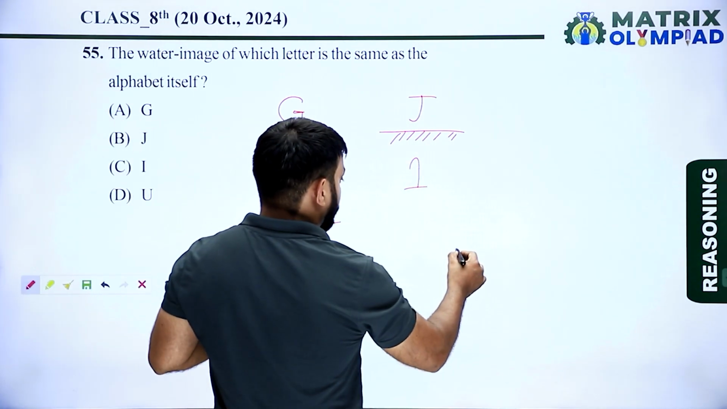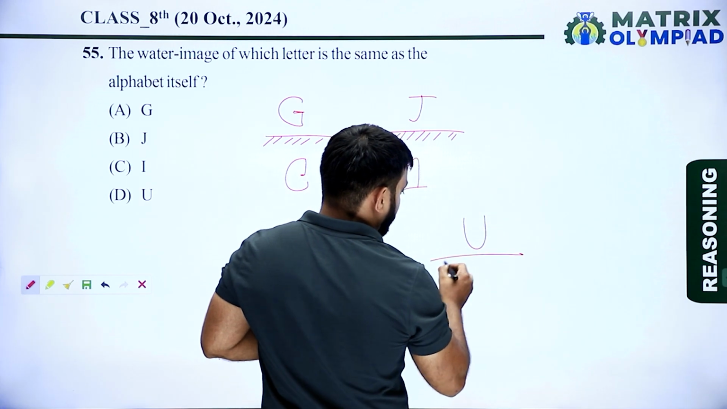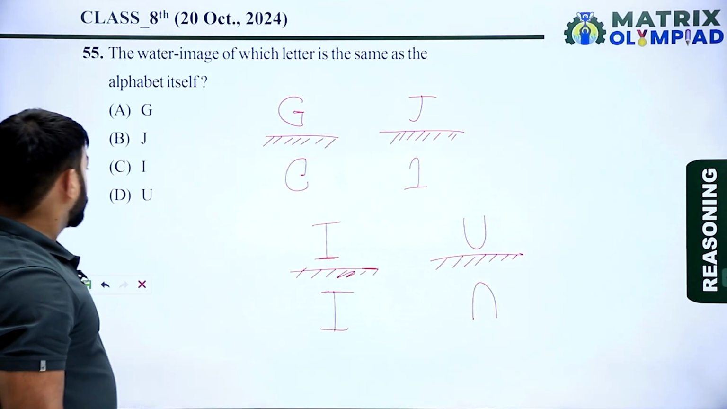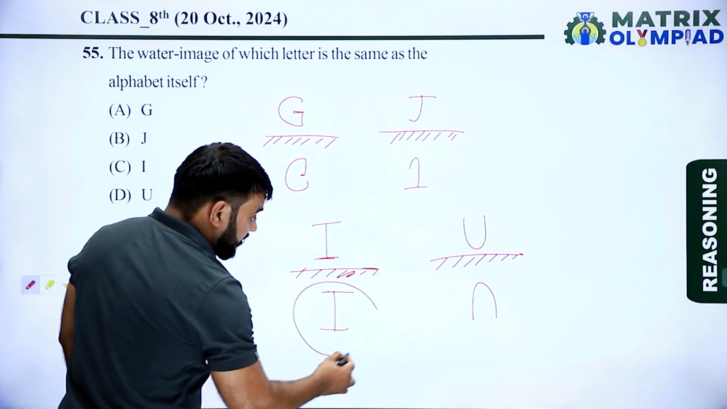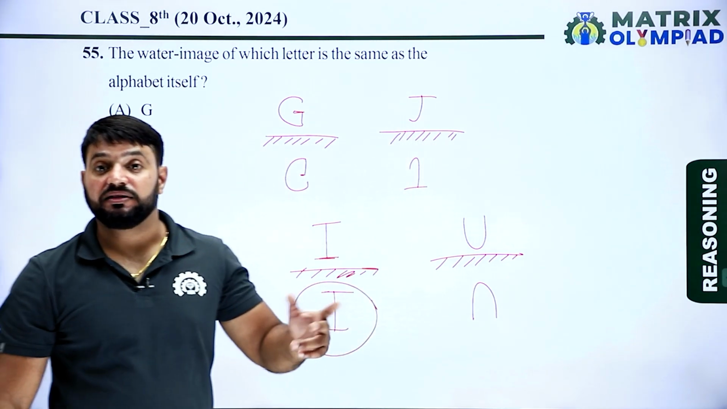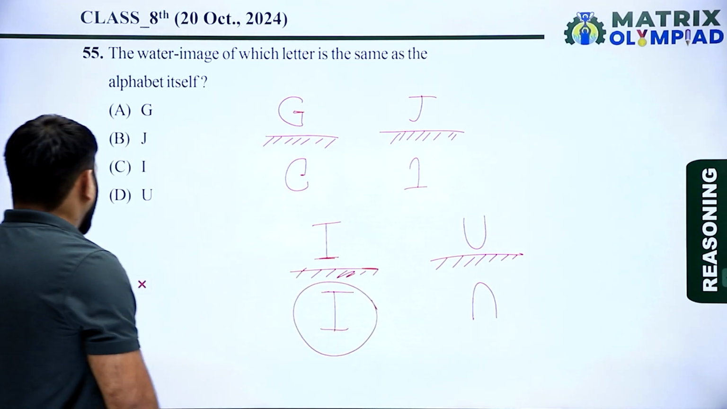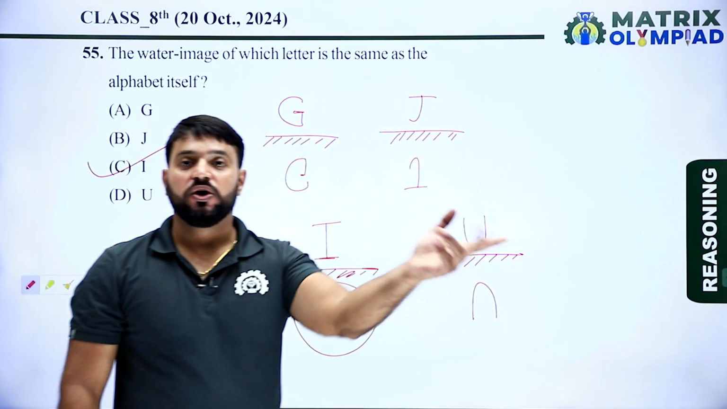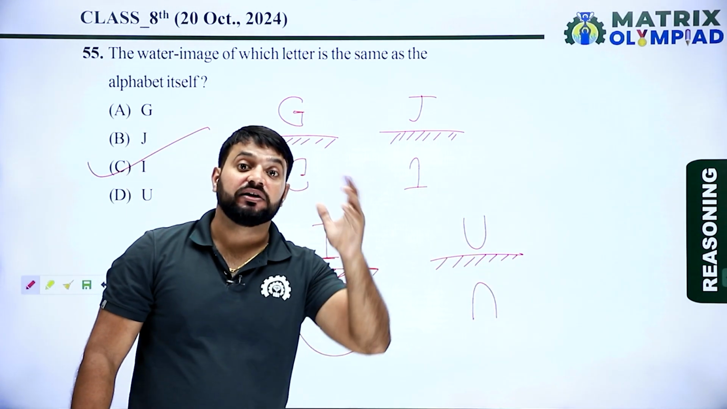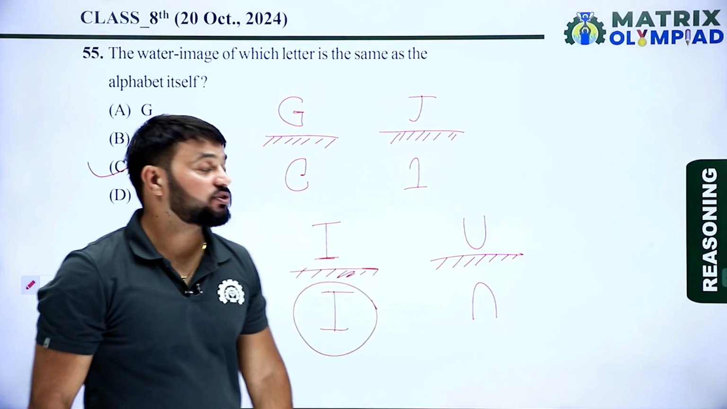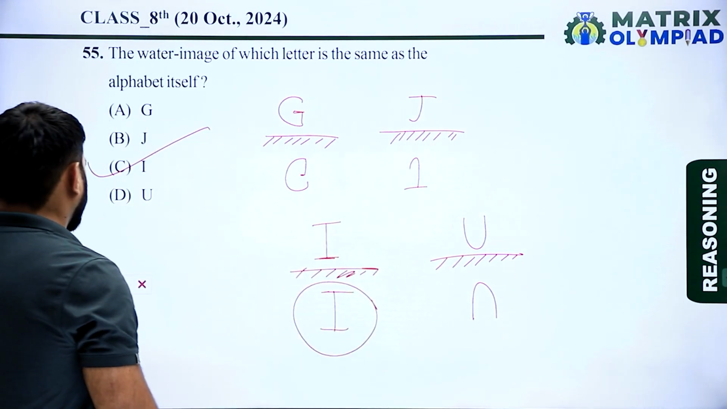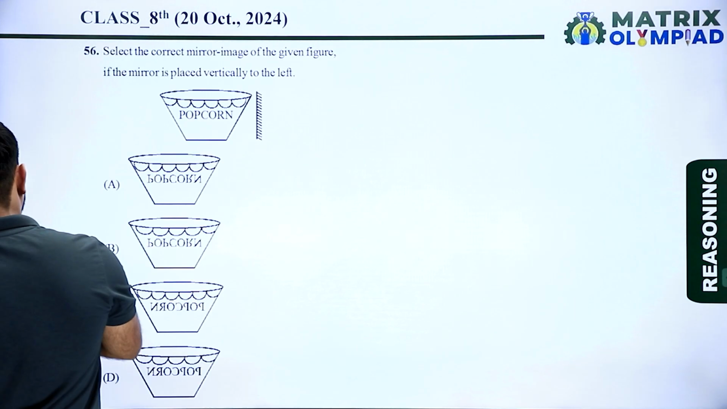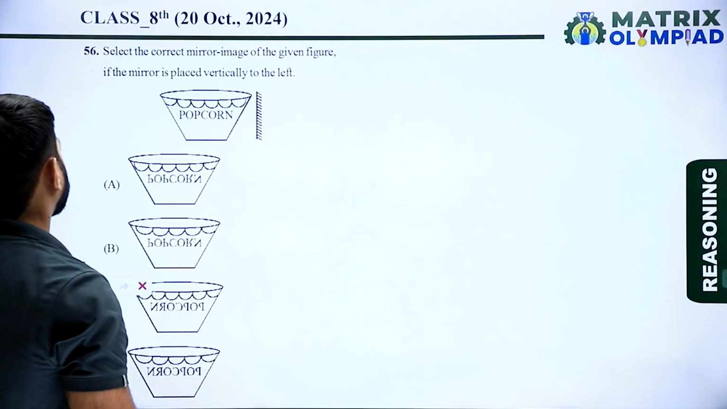Okay, now find the water image of U. So water image of U will look something like this. So water image of I will remain same in the water. So here option C is the correct answer of this question. Let's move on to the next question. So now next question is question number 56.